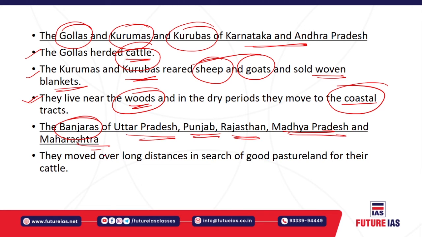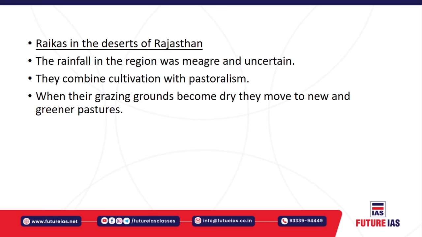These Banjaras used to cover long distances, right? Why did they cover long distances? Because they are also in need of pasture land, because they always have their cattle with them. Now, for cattle feeding, they basically need good pasture land, and wherever they found good pasture land, they used to settle over there. Okay. In a similar way, you will have the Raikas.